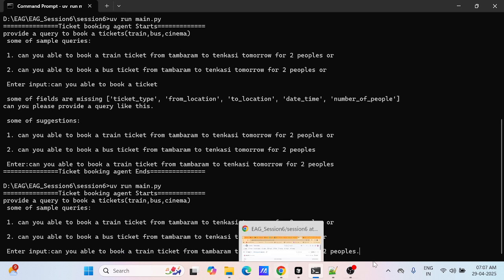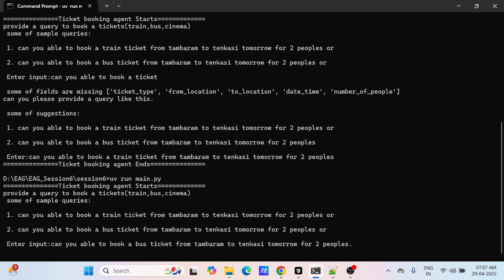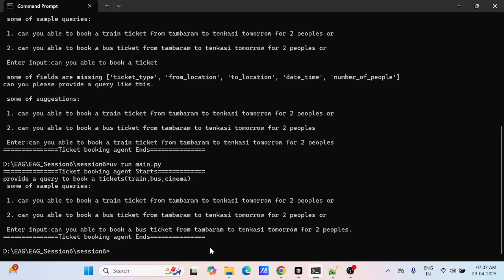I am passing the value for the train ticket. Let me put the bus ticket instead. Yeah, so it's a one-step process.